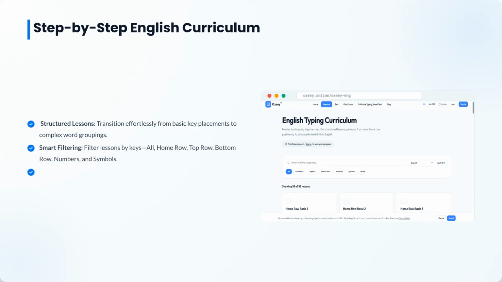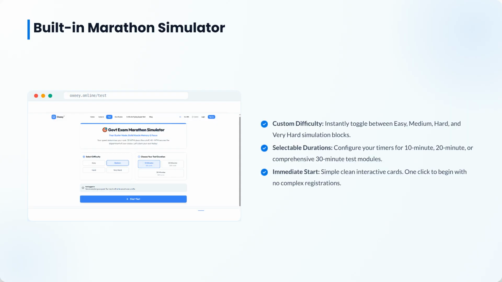With smart filtering options for different key rows and a built-in progress tracker, you can effectively manage your training and analyze your keystroke data. Our built-in marathon simulator offers custom difficulty levels, from easy to very hard. You can select your preferred test duration, such as 10, 20, or 30 minutes, and start immediately with simple, interactive modules designed to mirror exam conditions.